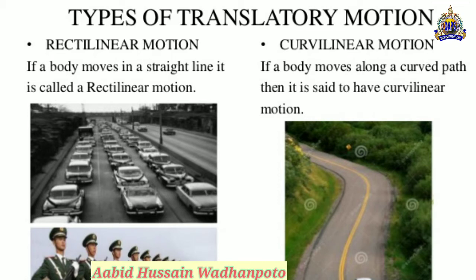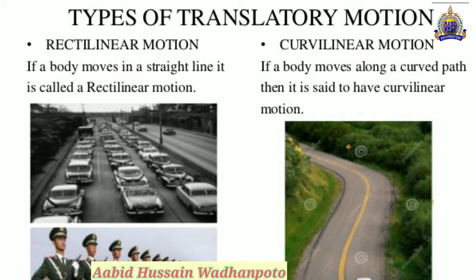Whenever any body is moving in a straight path, the motion of that object is obviously translatory motion, but it is defined in the type that is the rectilinear motion here.